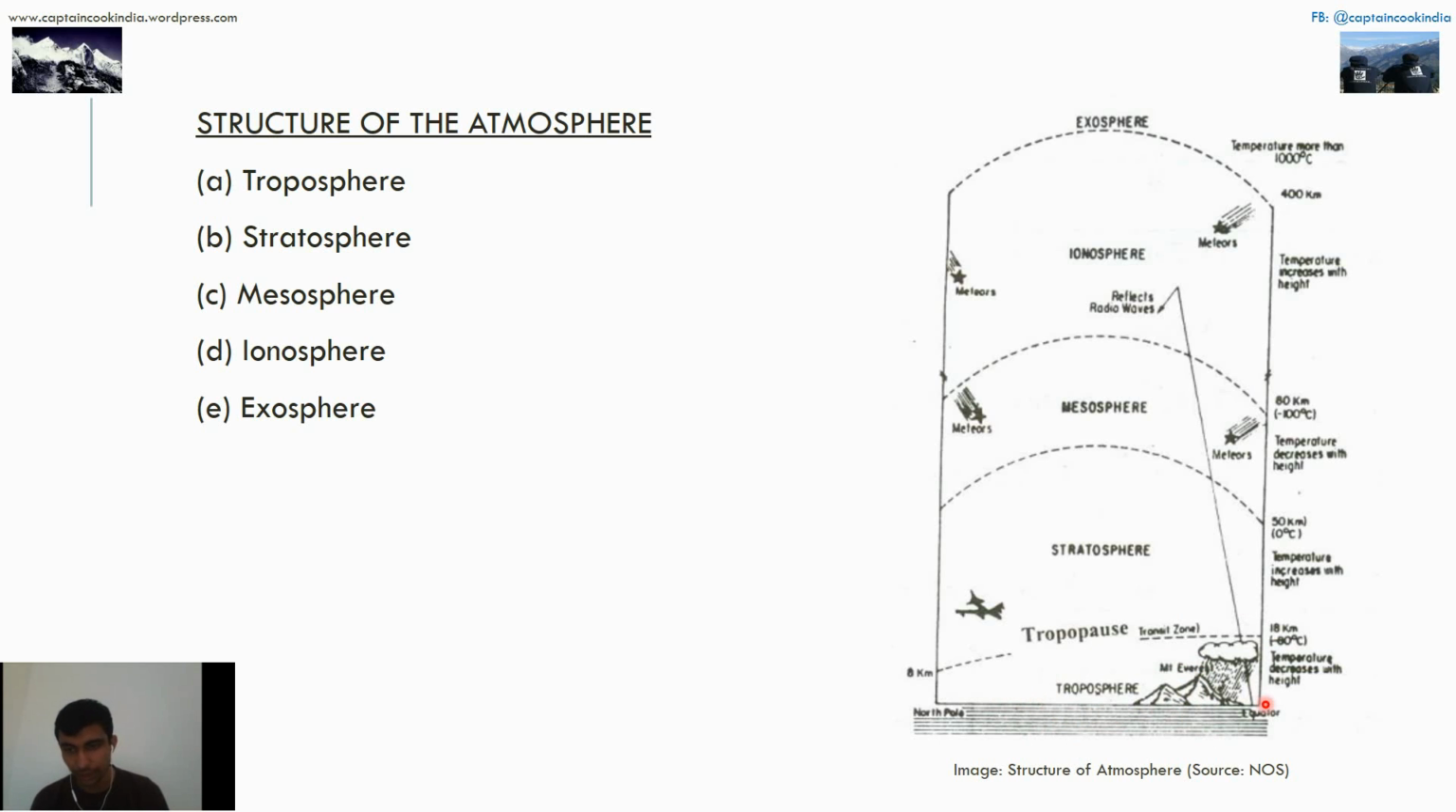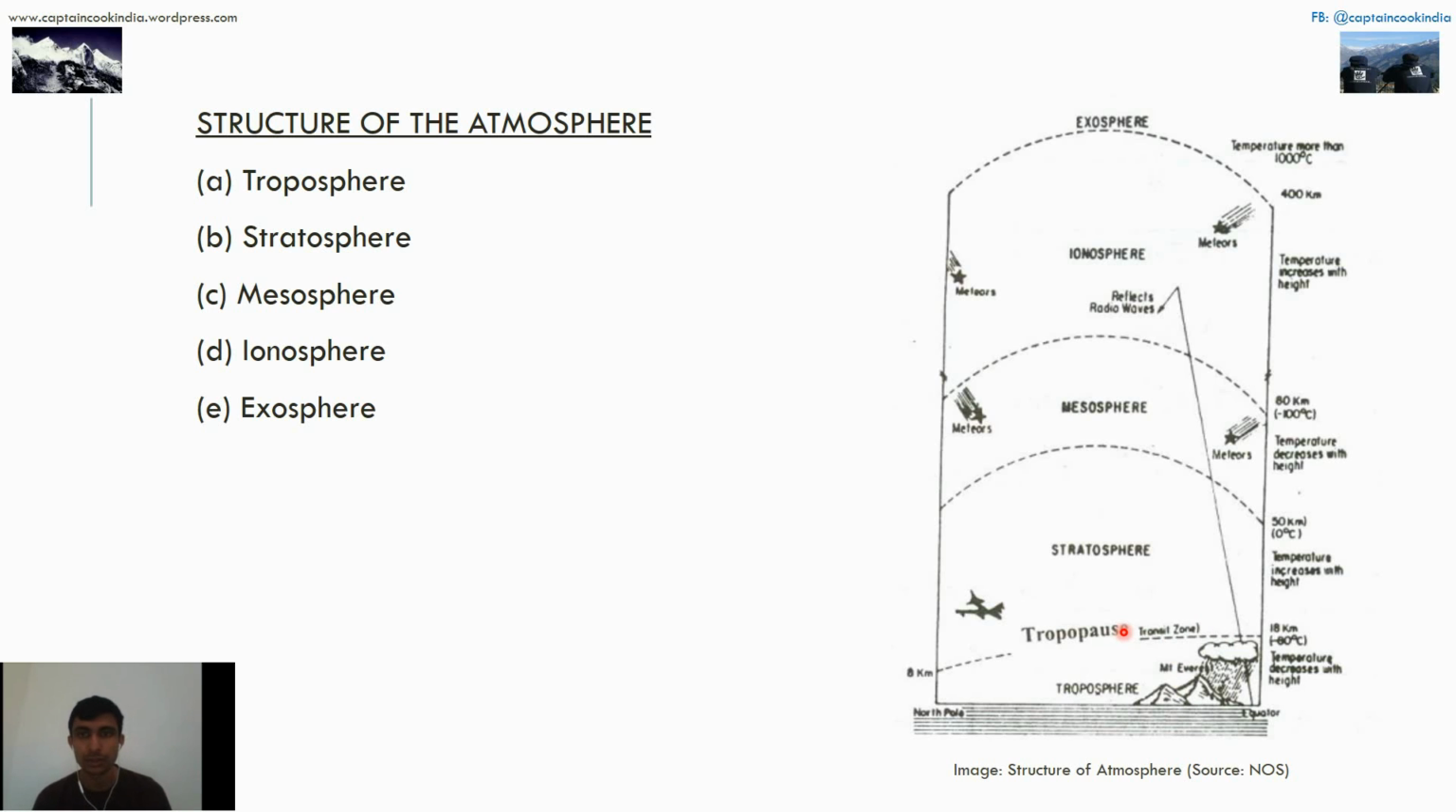After that it is stratosphere. In troposphere the temperature decreases, that is called the normal lapse rate also, as after every 1 kilometer the temperature decreases by 6.5 degrees Celsius. And in tropopause the temperature will be 2 degrees Celsius per kilometer.